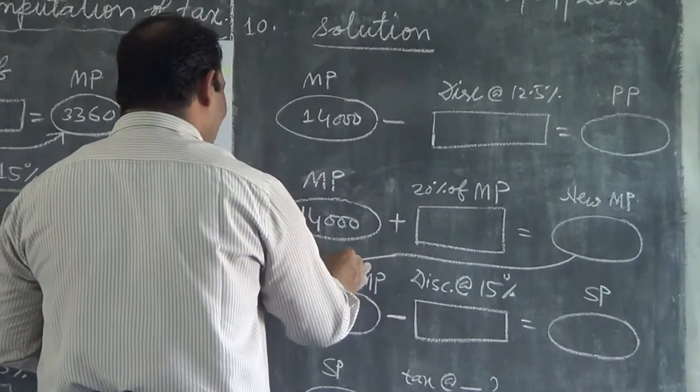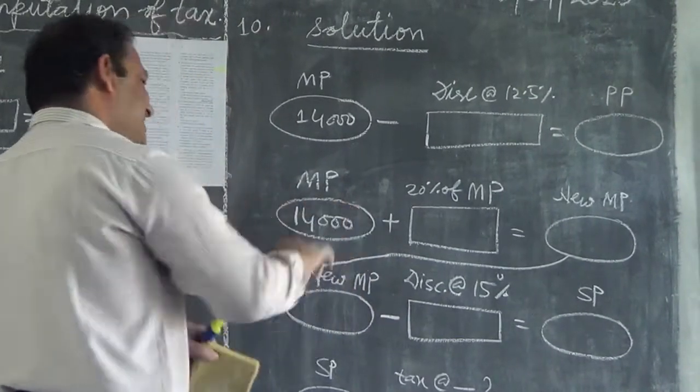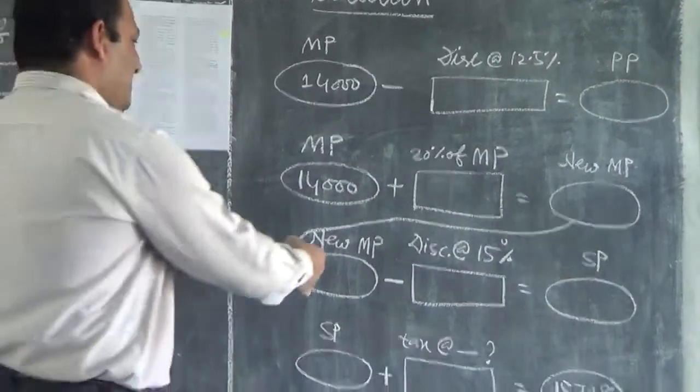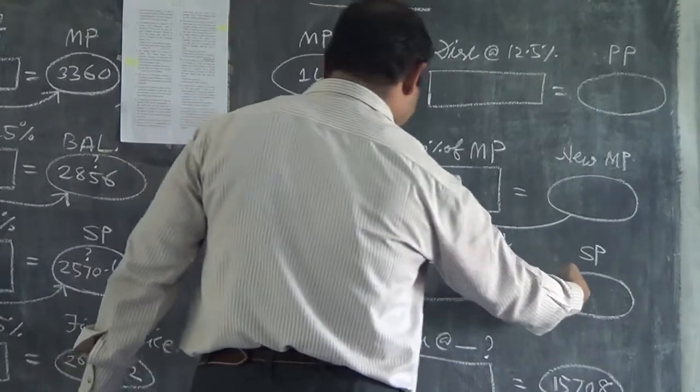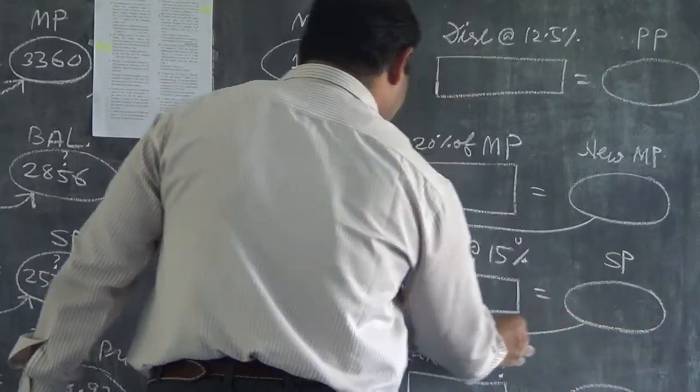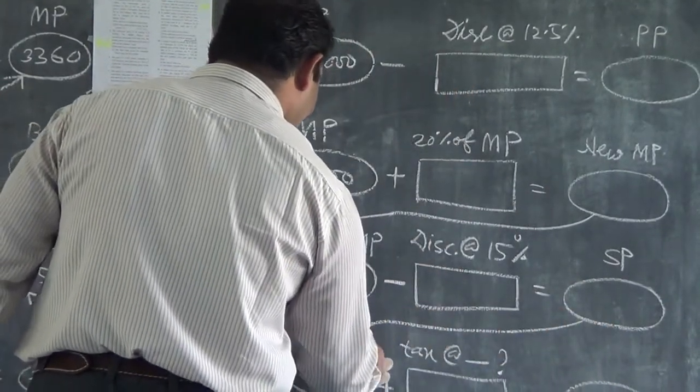This new mark price is flowing here. And from the new mark price, you subtract the discount of 15%, you will get the SP, and this SP will again flow here.